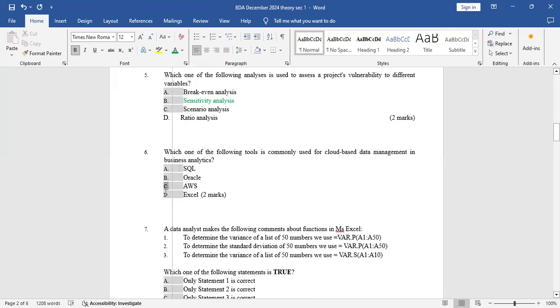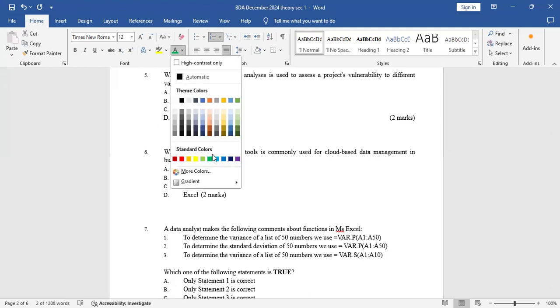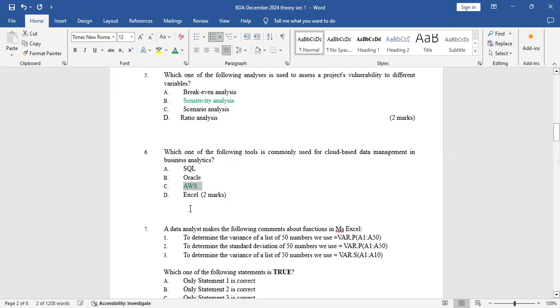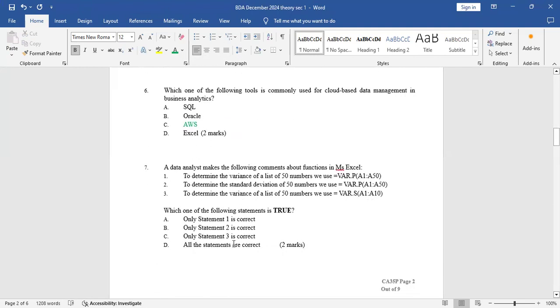Excel, no, it is not a cloud-based system. So AWS is a cloud-based system. And you have these notes. If you have been my students, then you automatically add the notes and you can't miss that. So number 7, we continue.